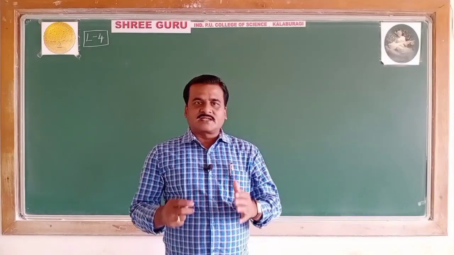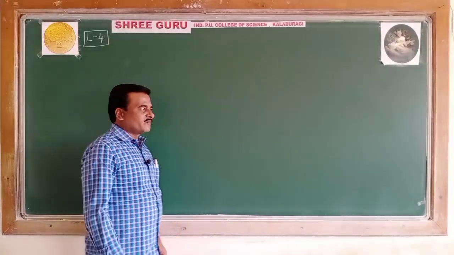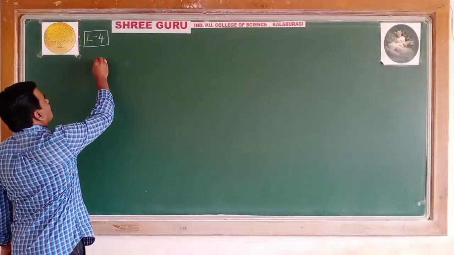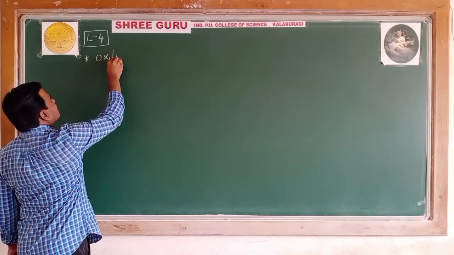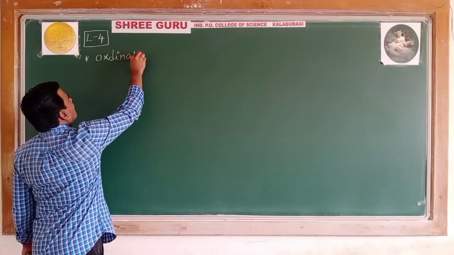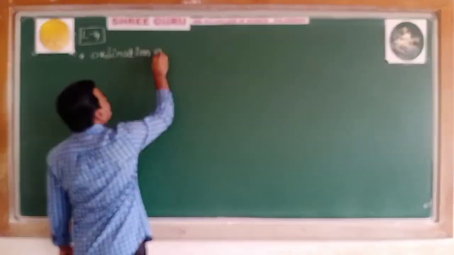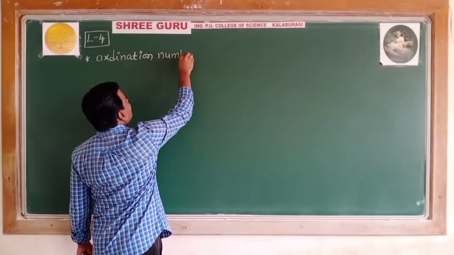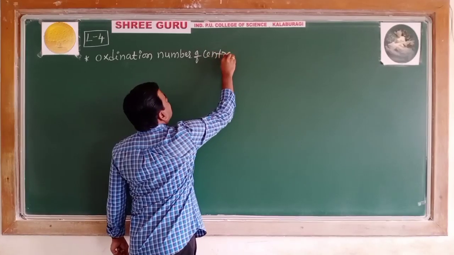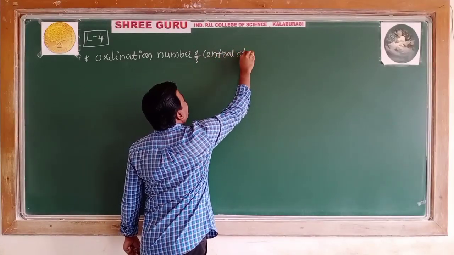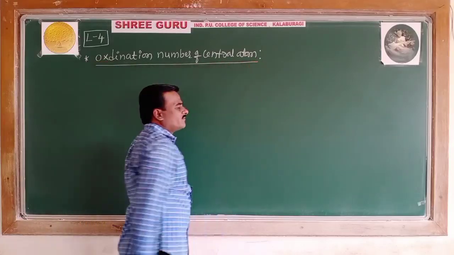Let's start today's class with the next important term, which is the oxidation number of the central metal atom or metal ion. What is this oxidation number?